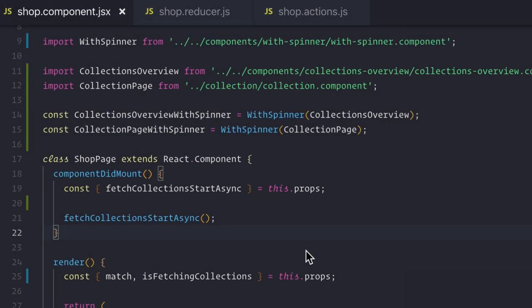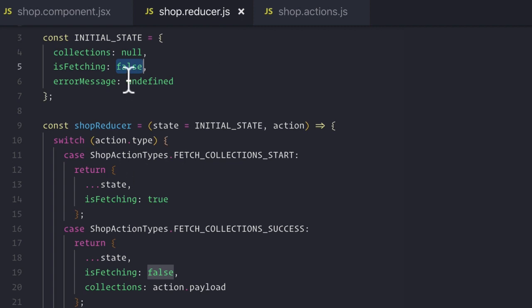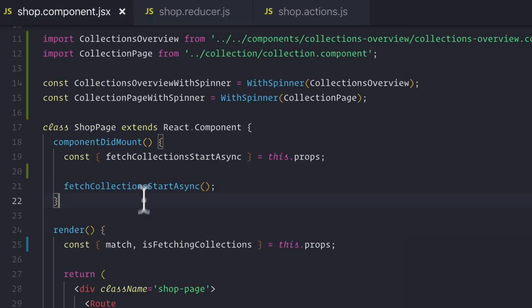Welcome back! Now, in the last lesson, we moved our fetch collection start async method into our component did mount. We also wrote this asynchronous redux thunk method in order to kick off multiple actions, including updating our reducer to being able to handle the asynchronous nature and state of our shop-related API requests related to our collections and getting said collections from Firebase.